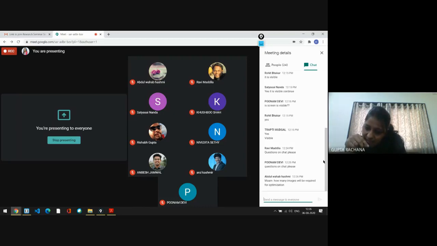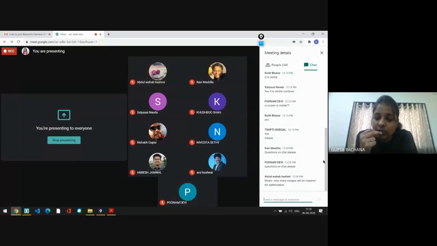The question has been asked, ma'am: how many images will be required for optimization? Okay, so I have used only a single image to cluster the solution because the MOSO algorithm is very good. This is developed by our group.